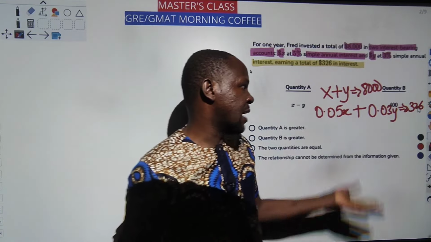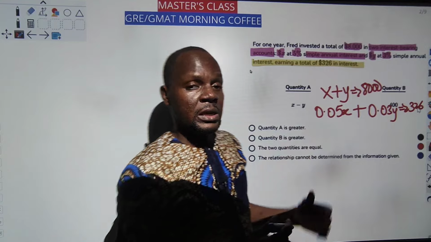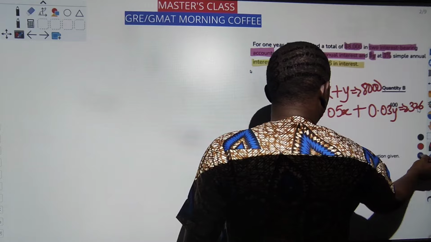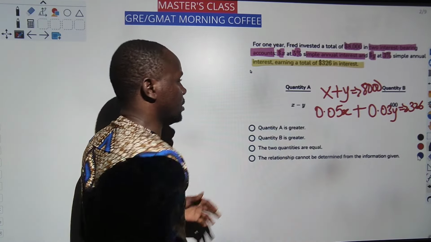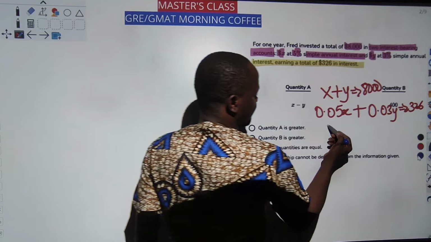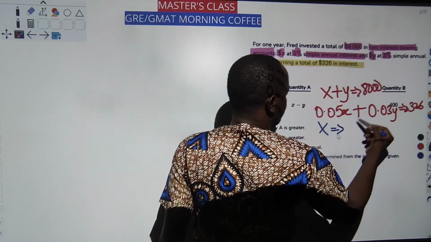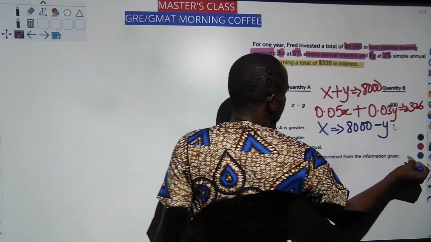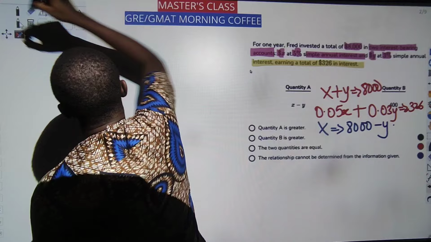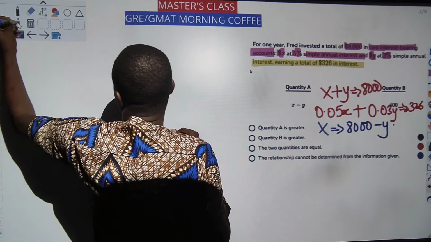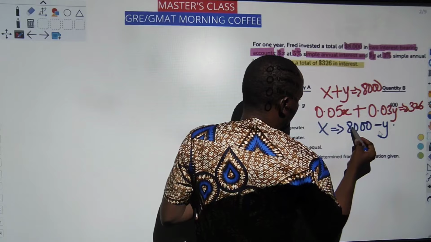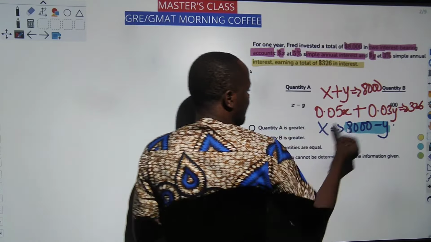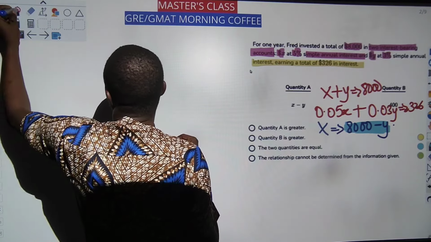So how will I do this? I think the fastest way is the substitution method, which you might have studied as well. So let's do the substitution method together. From equation 1, we can say x is equal to, bringing y to the other side, 8,000 minus y. So this particular value, dear student, I am going to substitute in equation 2. Where I see x in the second equation, I'm going to put 8,000 minus y.